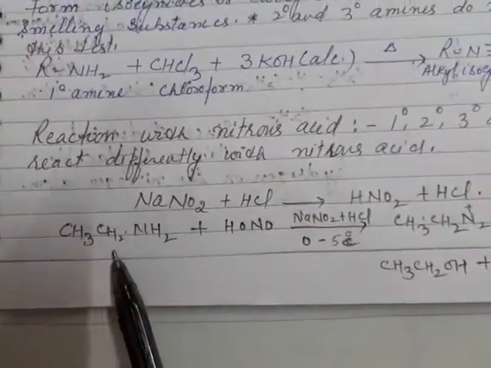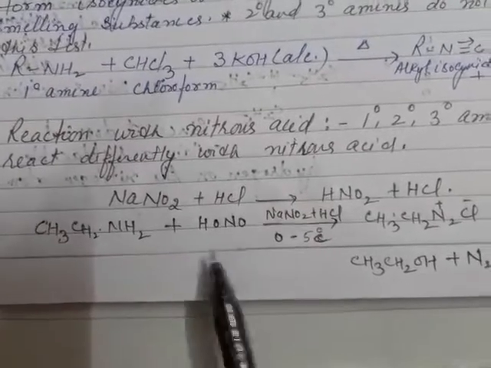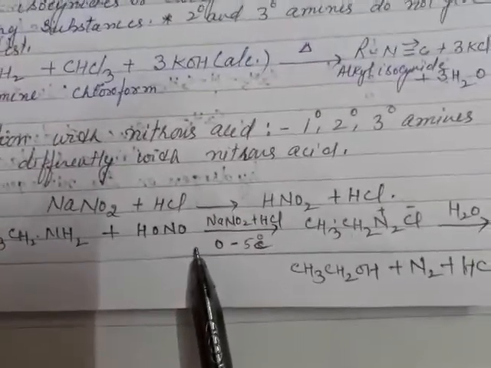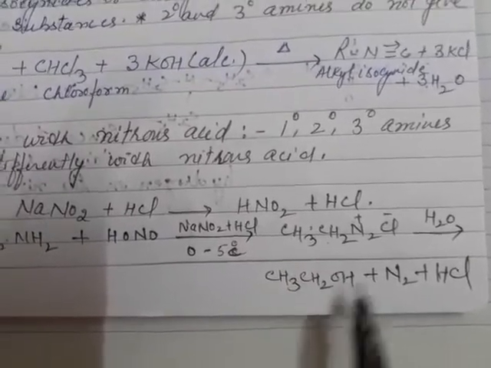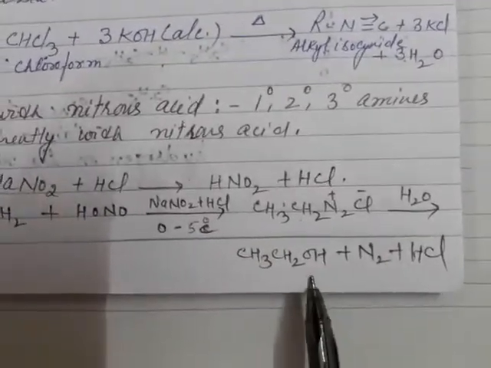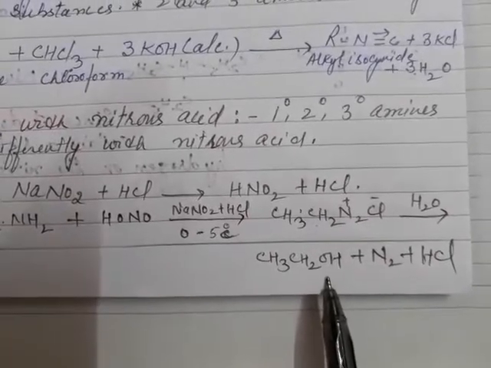Like here we have shown with ethanamine: when made to react with nitrous acid, it will form a diazonium salt, which on further hydrolysis in water forms ethyl alcohol.